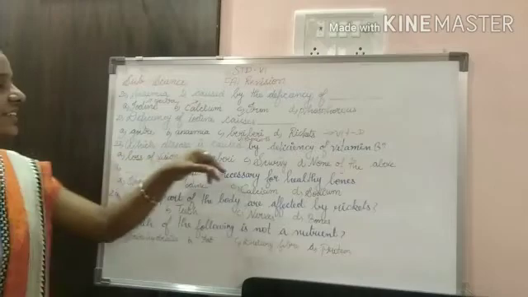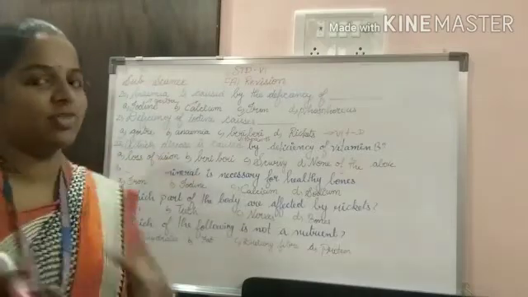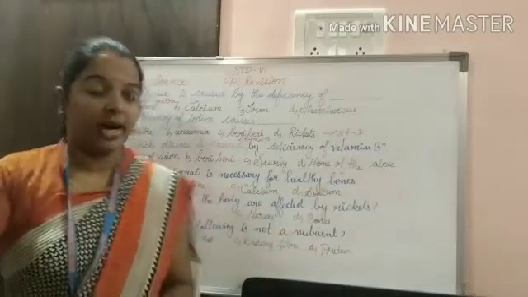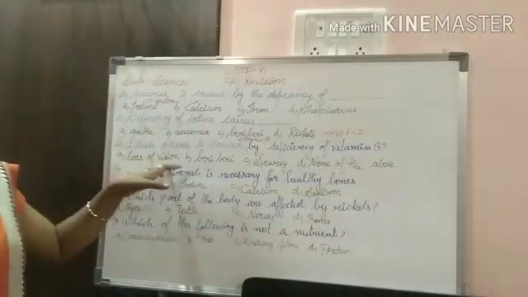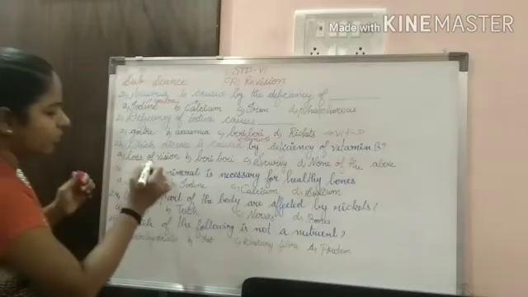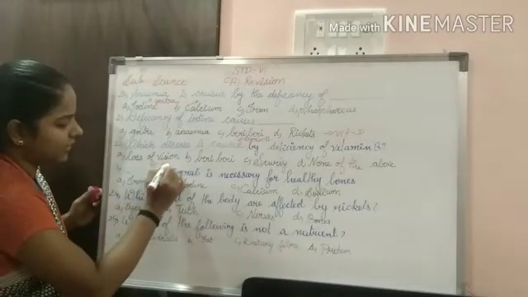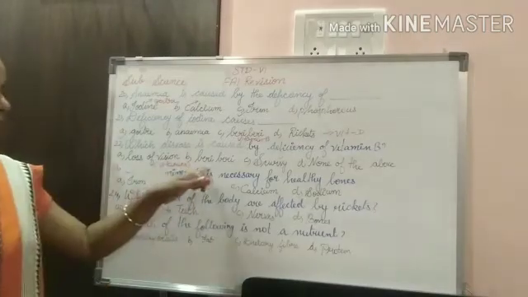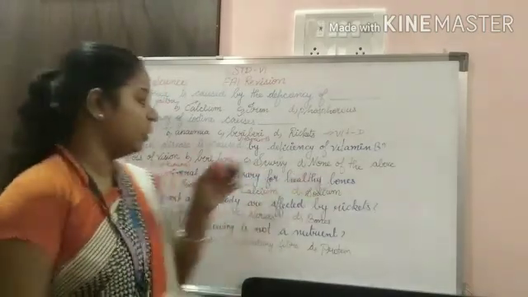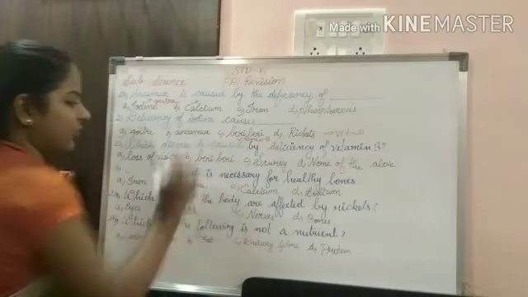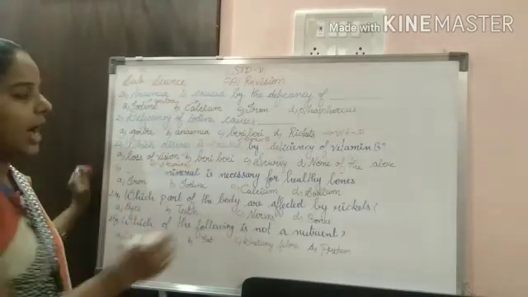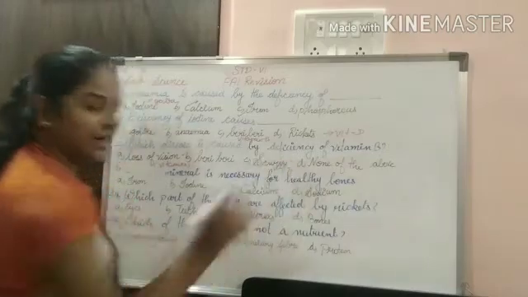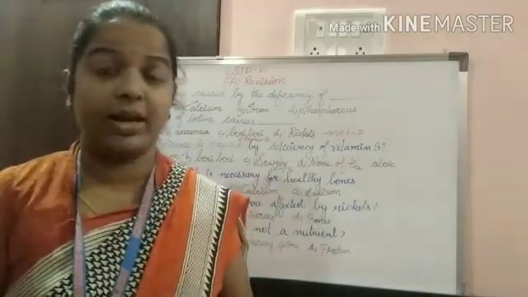Which disease is caused by the deficiency of vitamin B? B, so it starts with B. Understand? So here loss of vision, I already said, is vitamin A. And the options are beriberi, scurvy, none of the above. So beriberi is the deficiency of vitamin B, and scurvy is the deficiency of vitamin C. This you have to keep in mind.